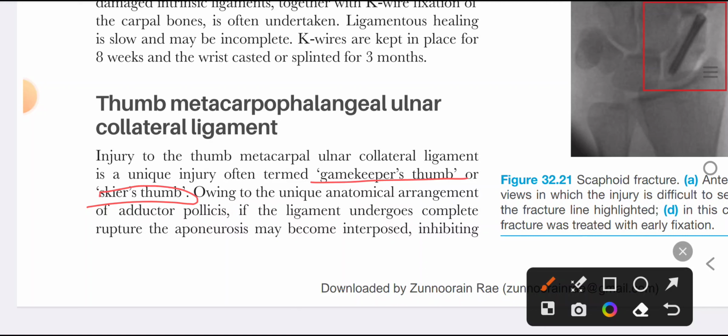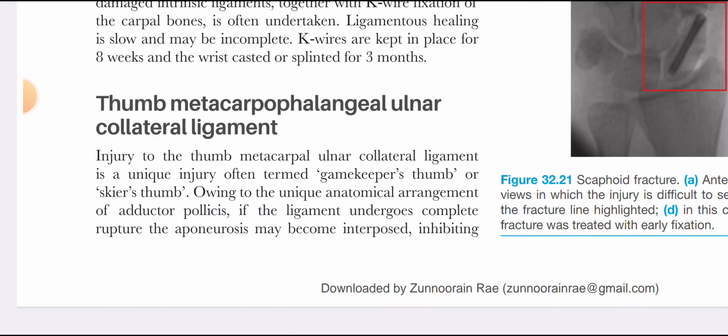Owing to unique anatomical arrangement of adductor pollicis, because adductor aponeurosis is also in close association with ulnar collateral ligament, which connects the thumb metacarpal to the first phalanx. And if this ligament gets completely torn, the adductor aponeurosis gets interposed between its two edges and does not allow it to heal.